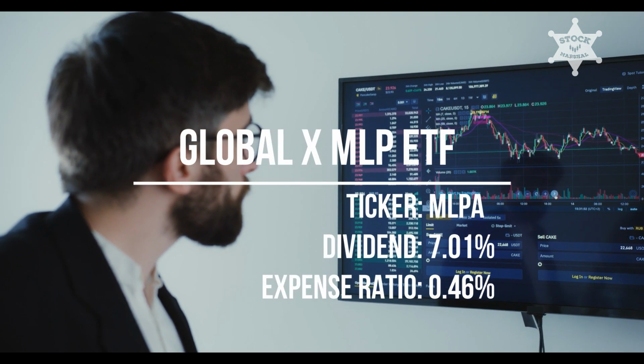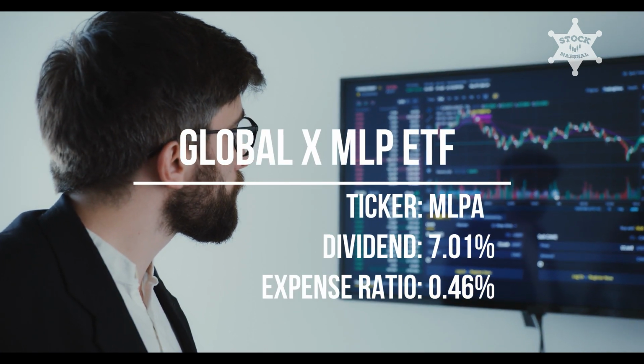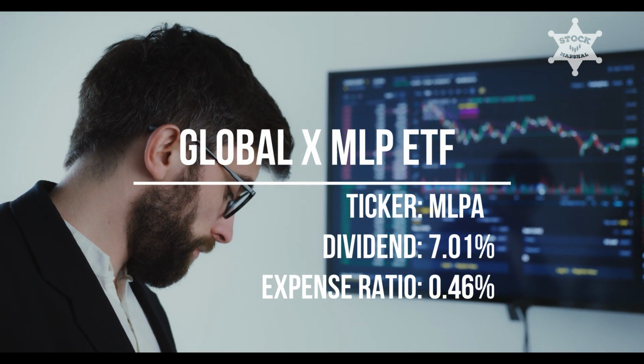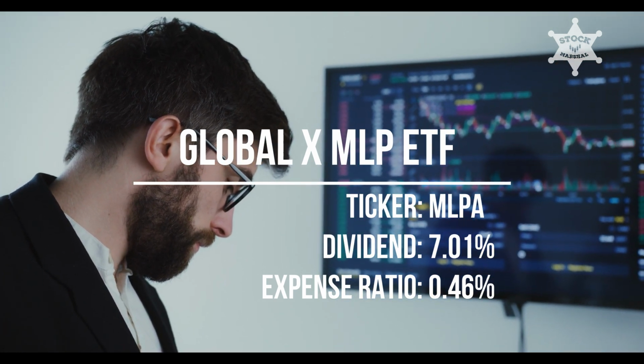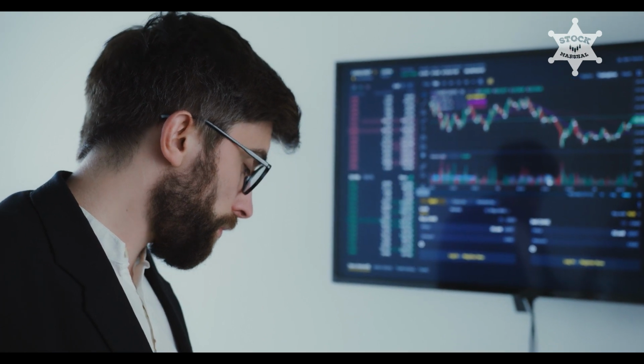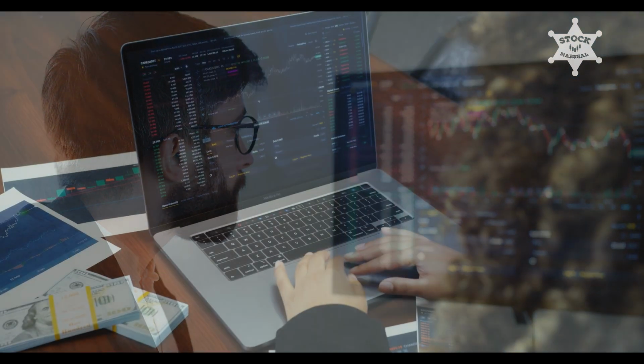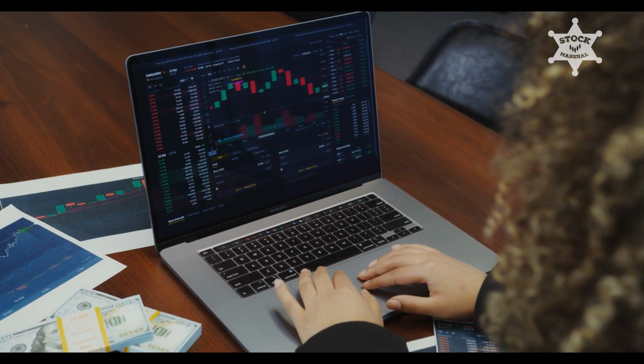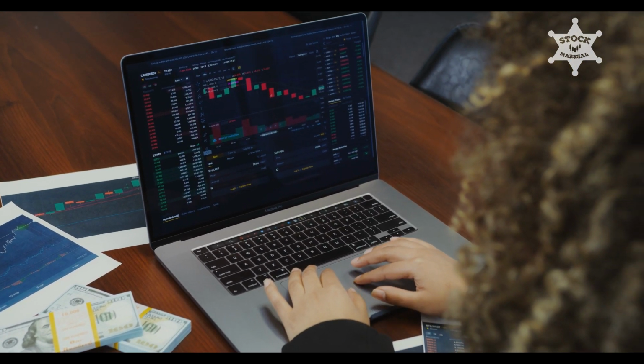MLPA, Global X MLP ETF. This fund invests at least 80% of its total assets in the securities of the underlying index. Moreover, at least 80% of the fund's total assets will be invested in securities that have economic characteristics of the Master Limited Partnership (MLP) asset class.